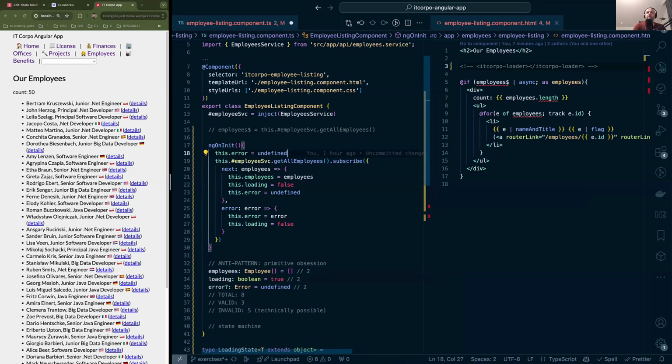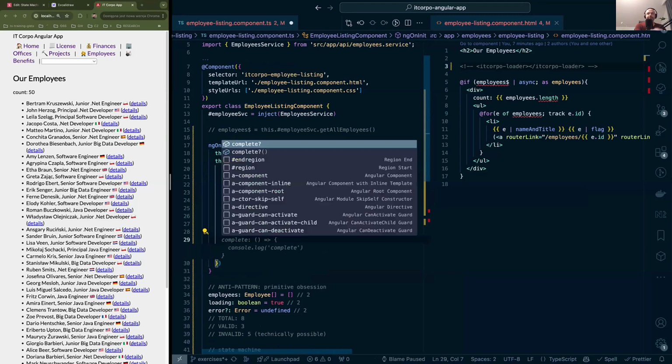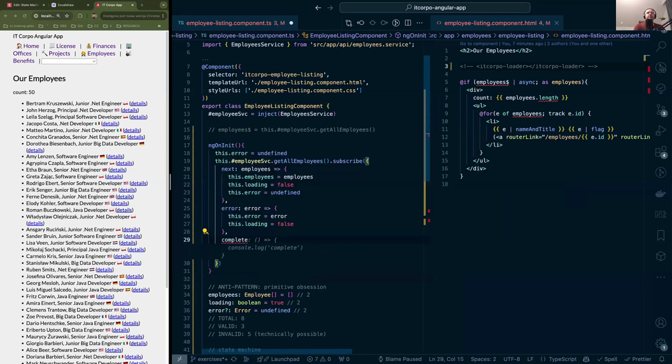What would be a good idea? Or if we have in RxJS reactive streams, we have the next and error, but we also have the complete event handler, right? So what should we put here? How about the employees? And how about the error? How about the loading, etc., etc., etc.? That's the whole point, right?